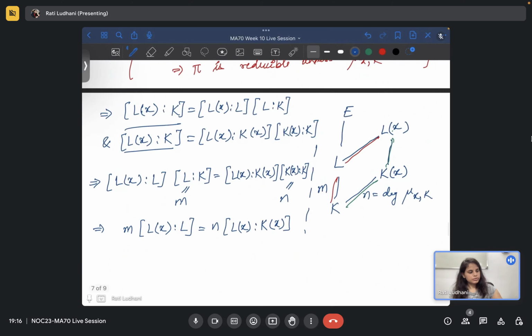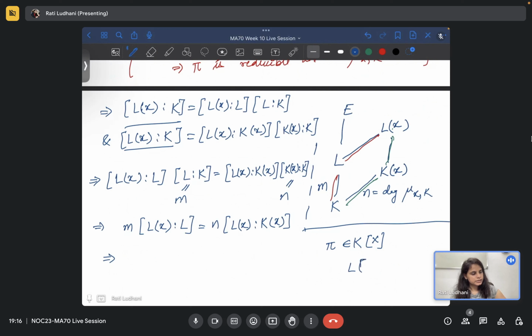Right. What we are interested in, what we have to prove, is that pi is irreducible over K. So what we are really saying, one more thing, you have pi in Kx, and when you go to Lx, it might happen that pi splits in Lx into some factors, we don't know.